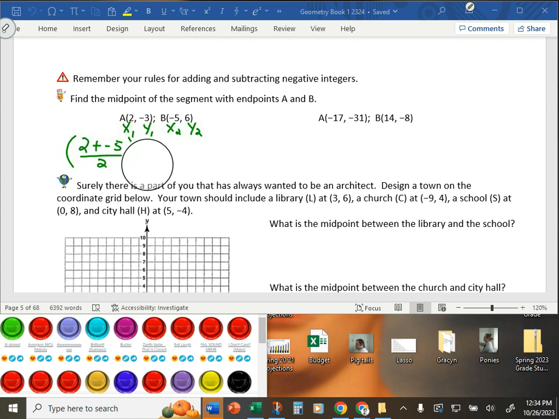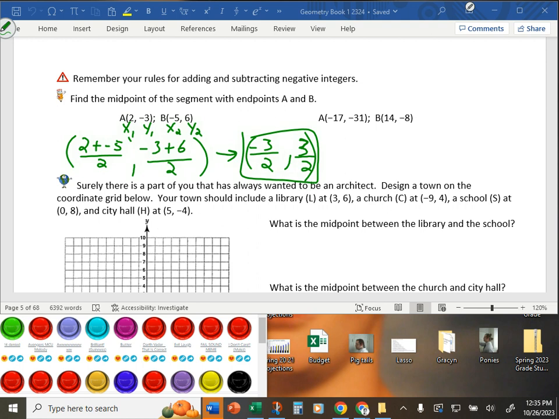Hold up, time out. And -3 plus 6 divided by 2. So 2 plus -5 is -3 over 2. -3 plus 6 is 3 over 2. Oh, that's nifty. And this would be the ordered pair, the location of the midpoint of that segment.